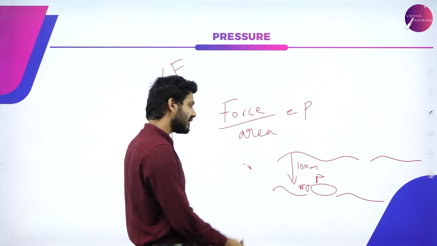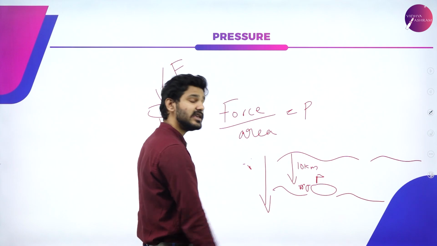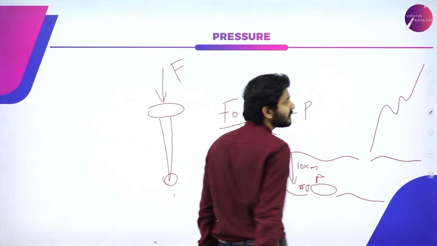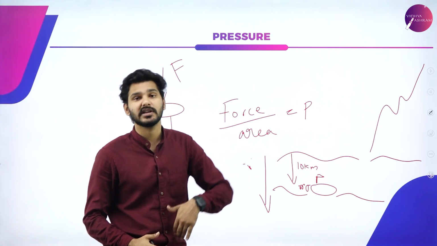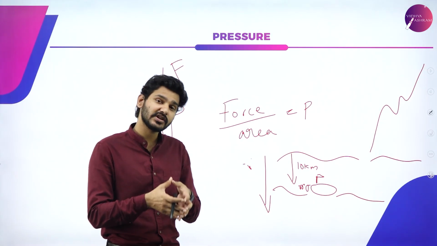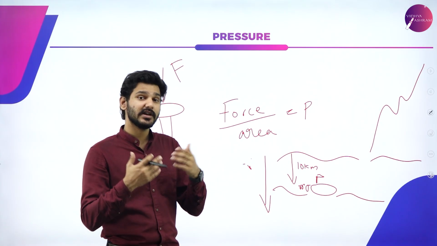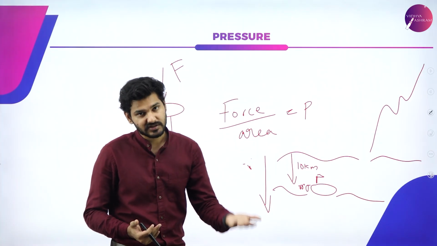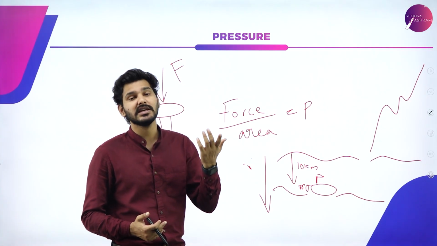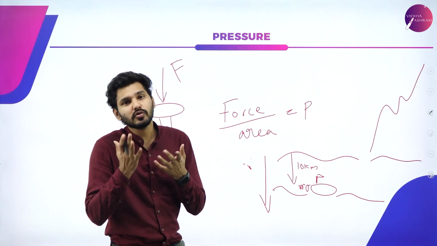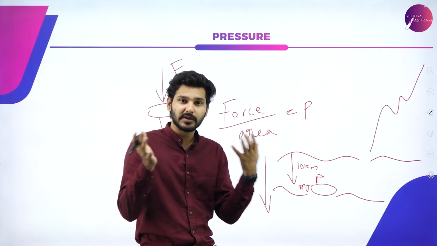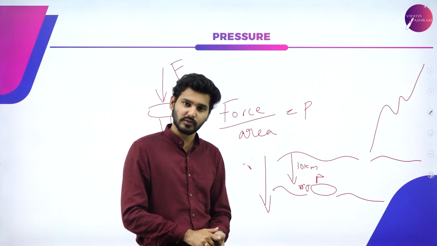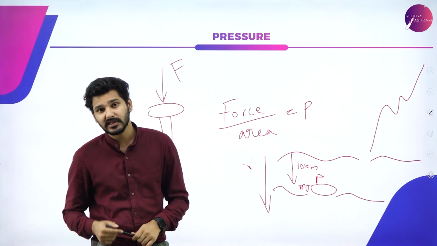That is, even if we go down the sea, and even if we go up the mountains, the pressure actually increases or decreases. Or simply to put it, the pressure actually affects us. You might have learned in your previous classes that as we go up, the pressure actually decreases. As we go down, the pressure actually increases, right? So pressure is actually a fundamental factor that influences anything that is concerned with fluids. So that is why we are starting with pressure.